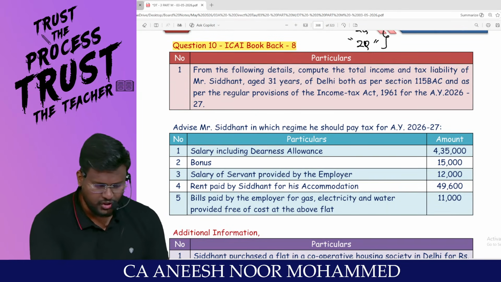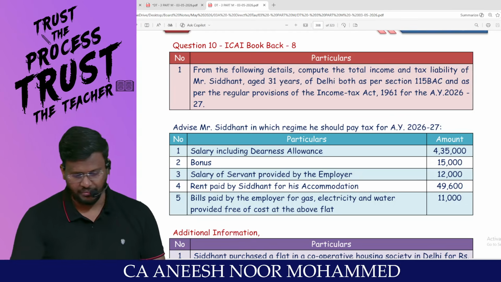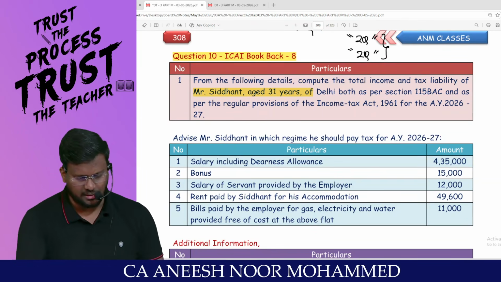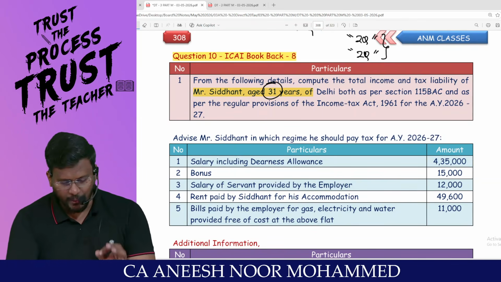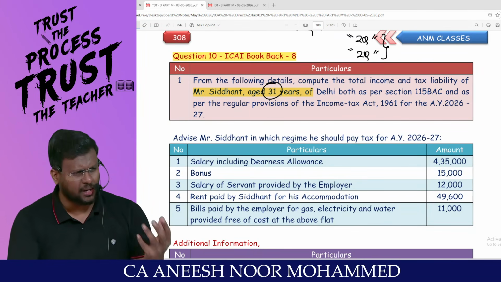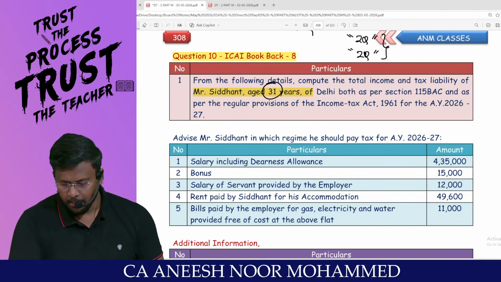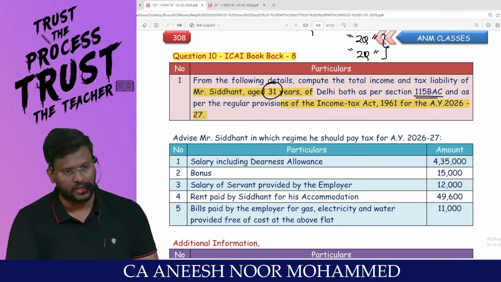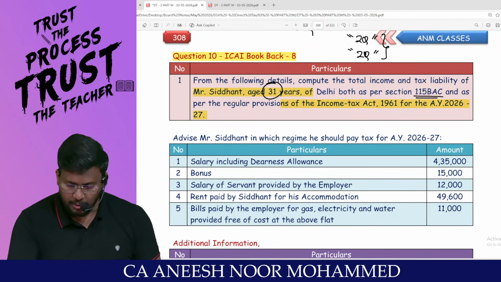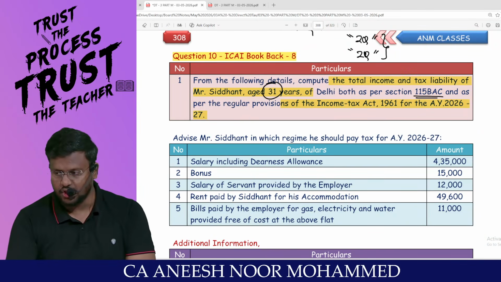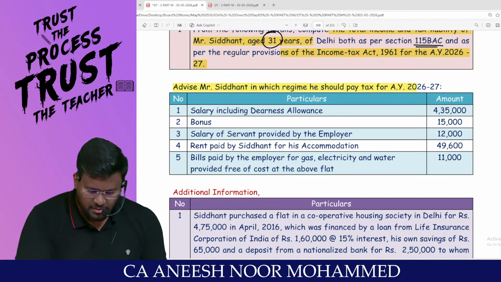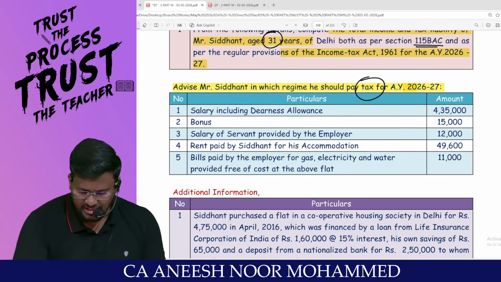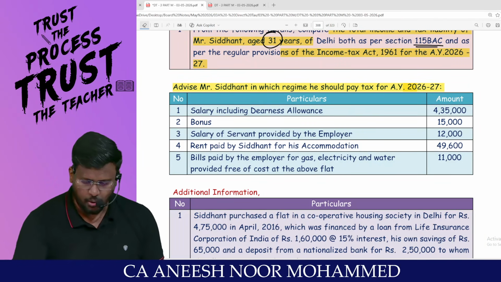Very easy question. Question number 10. Shall we start the proceedings? From the following details, compute the total income and tax liability of Mr. S, aged 31 years. Age is relevant under the optional tax regime. Age is irrelevant under the default tax regime of Delhi. Both as per 115BAC and as per the regular provisions of the Income Tax Act for the assessment year 26-27. So we have to calculate the total income and tax liability both under the default tax regime and also under the optional tax regime. Advise Mr. Siddharth in which regime he should pay tax for assessment year 26-27. The regime in which the tax liability is less, as per that regime, he is liable to pay the tax.